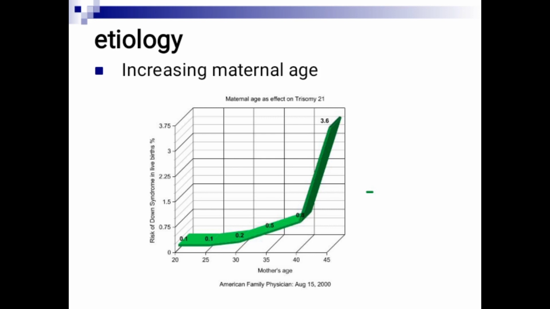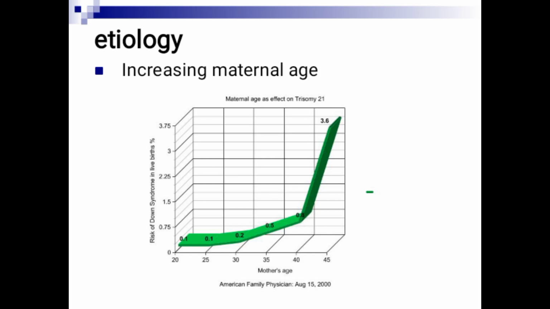There are many risk factors for the development of Down syndrome. Number one is increasing maternal age. A woman that is 30 years of age is at less risk when compared to one that is 34 or 35. The more the age increases, the more chance of a woman giving birth to a Down syndrome child. In most cases, the cases occur beyond 35 years of age.